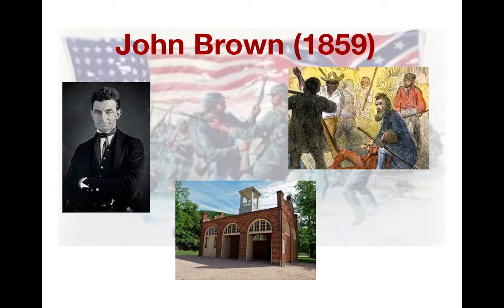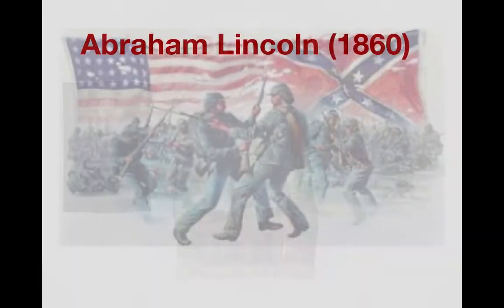Brown had not put together much of a plan, and his effort to start a rebellion was over less than 36 hours after it started. Brown was captured, given a trial, found guilty of treason against Virginia, and then hung. The death of John Brown caused many more hard feelings between the North and the South.